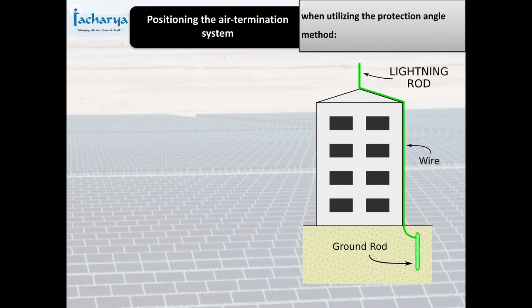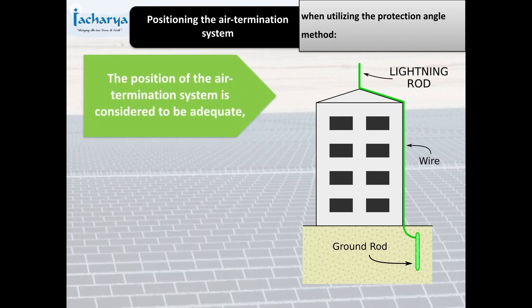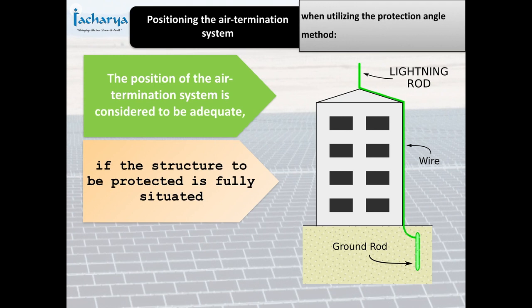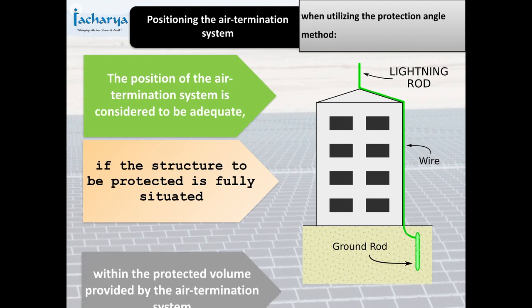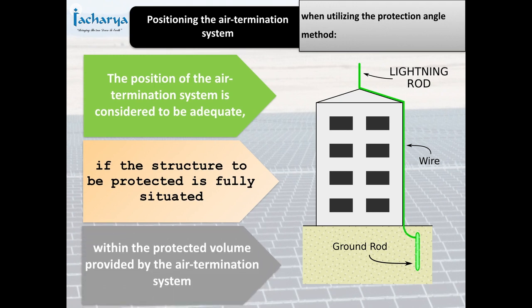The position of the air termination system is considered to be adequate if the structure to be protected is fully situated within the protected volume provided by the air termination system.